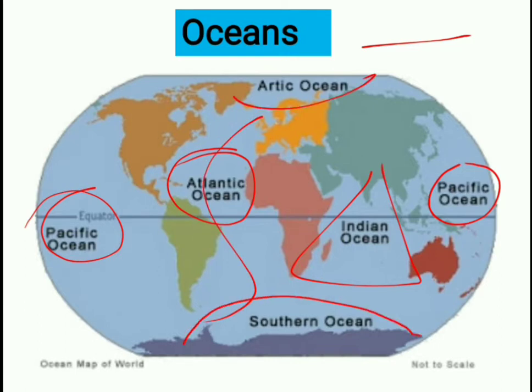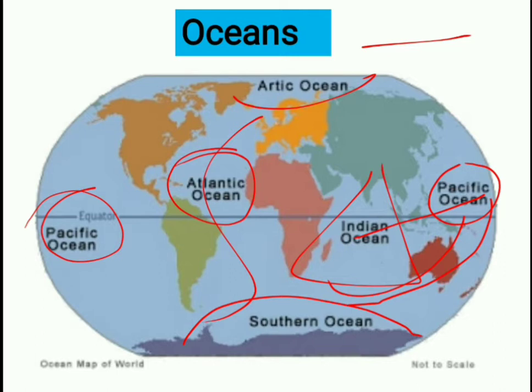These are all the oceans circulating on the earth's surface, and all are interconnected. For example, the Pacific Ocean circulates towards the Indian Ocean, and the Pacific Ocean circulates into the Southern Ocean.